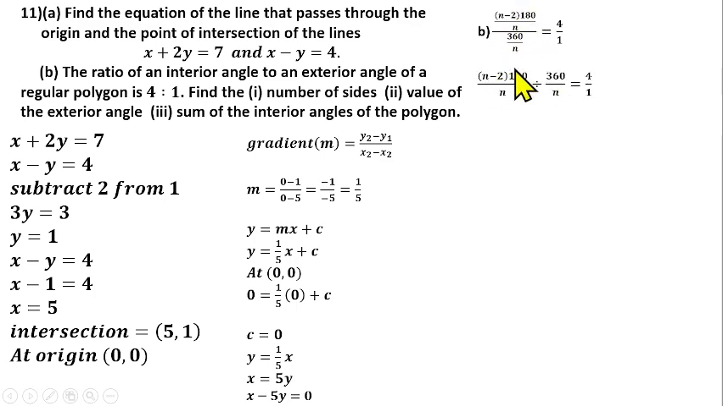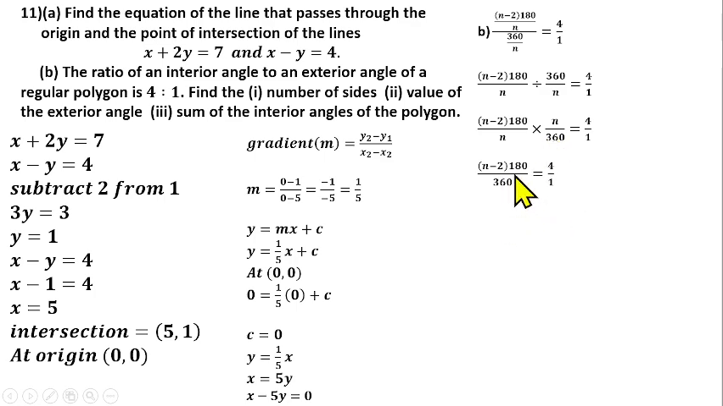You have (n minus 2) into 180 over n. This division sign can be written as this as well: 360 over n equals 4 over 1. So that you can change this one to times. Something can cut something. So if you change this to times, this will go up, this will come down. So n can take care of n here. So there you have (n minus 2) into 180 over 360 equals 4 over 1.